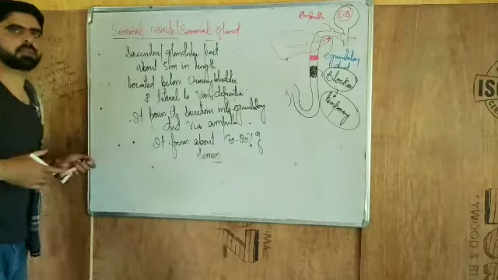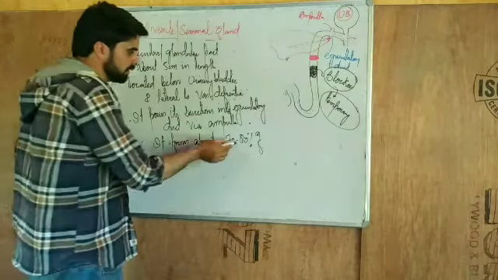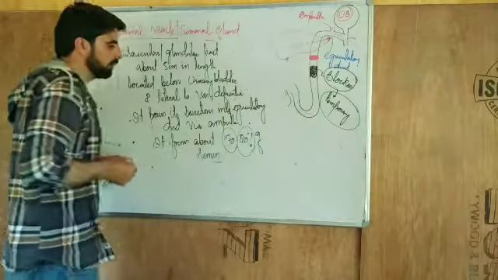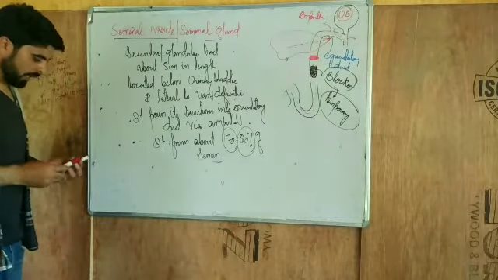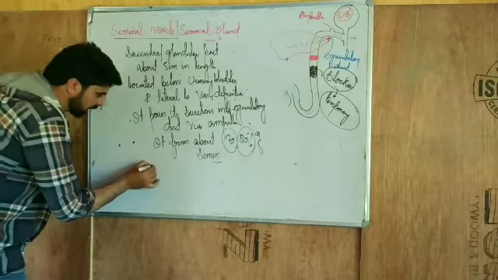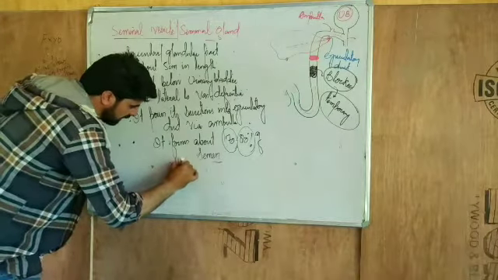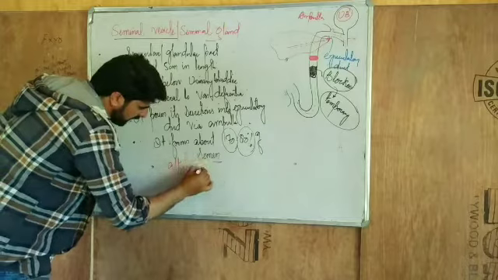So if semen is 100%, 70 to 80% of it is formed by the secretion of the seminal vesicle. Its secretion is alkaline, that means it is basic.